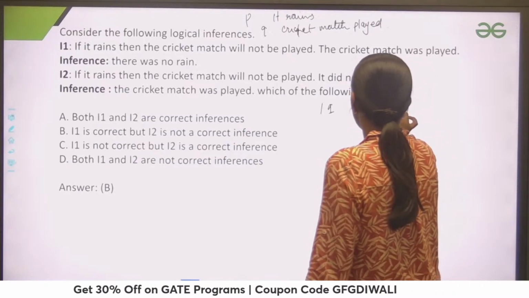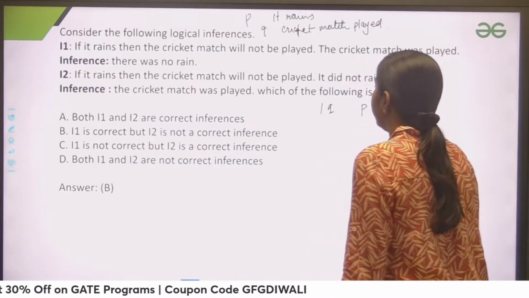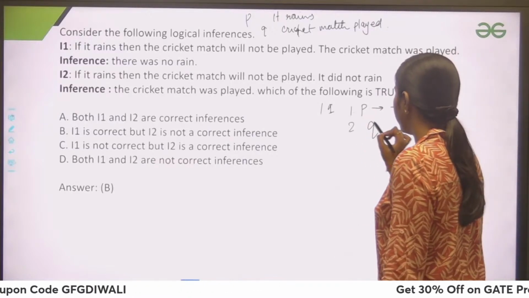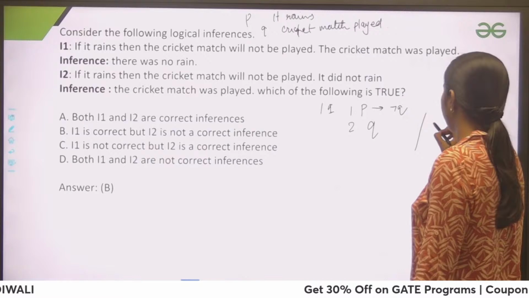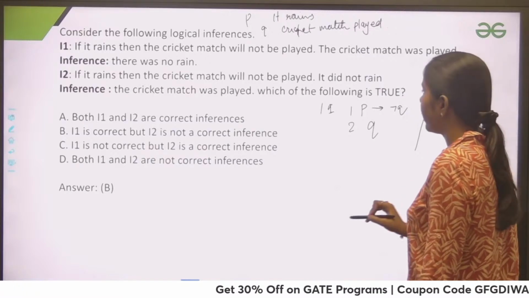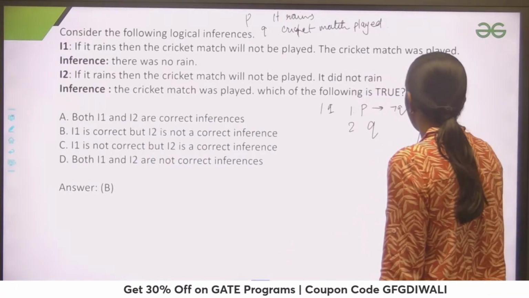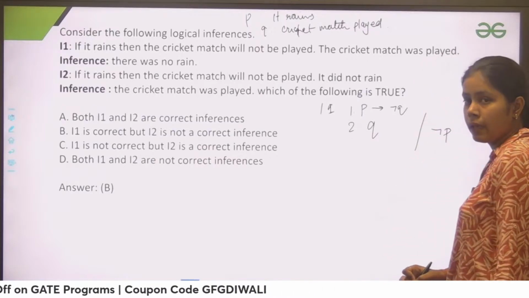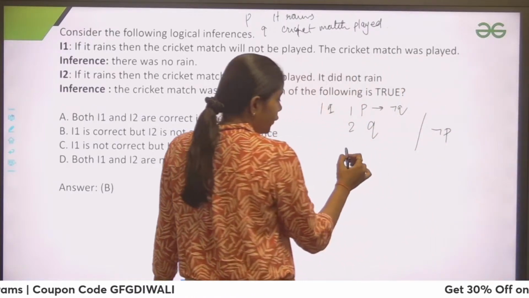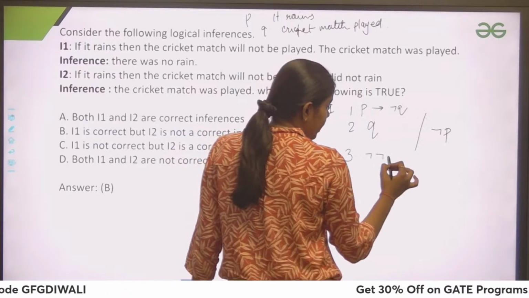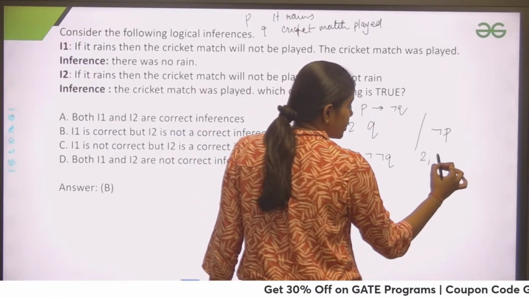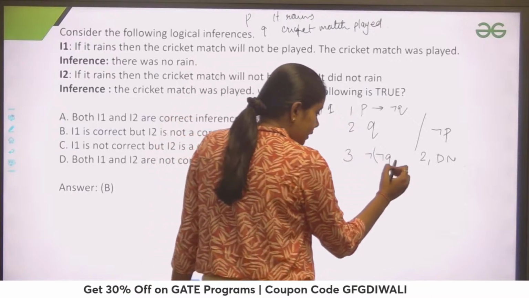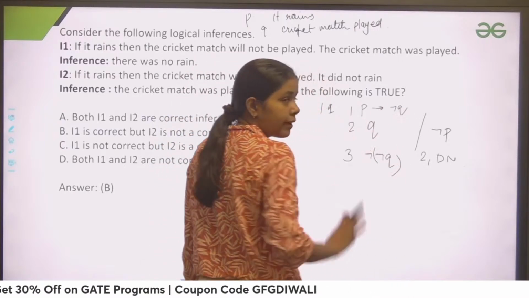The cricket match was played. So I have two statements, and they are concluding that there was no rain. I have to conclude negation of P. I can write this as negation of Q, using double negation in the second. And this is the negation of the right hand side.